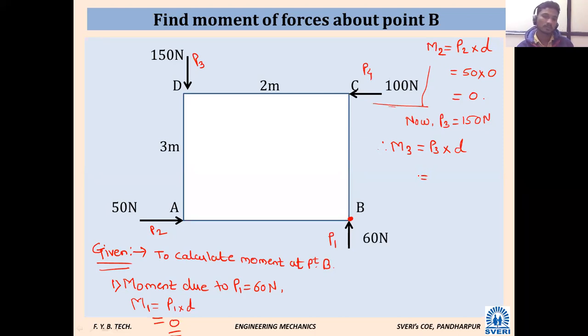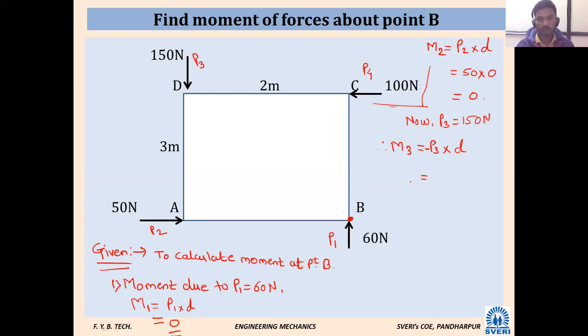Minus P3 into D. Very good. Why have we taken minus? Anti-clockwise. That force will have an anti-clockwise effect. Now there is no question of left hand, right hand. Imagine you are holding point B with your right hand, and the P3 force is applied from the left hand side.